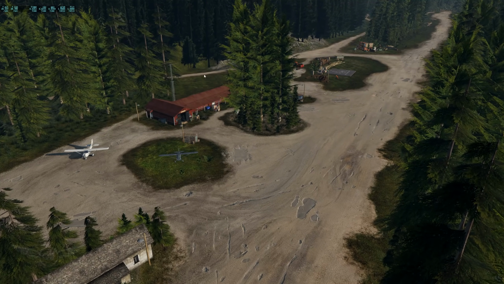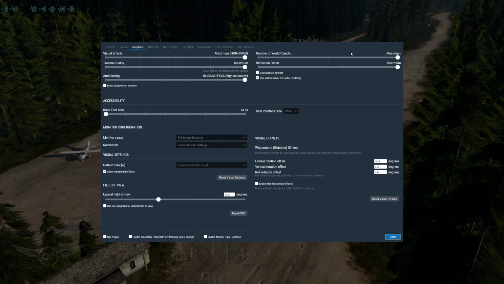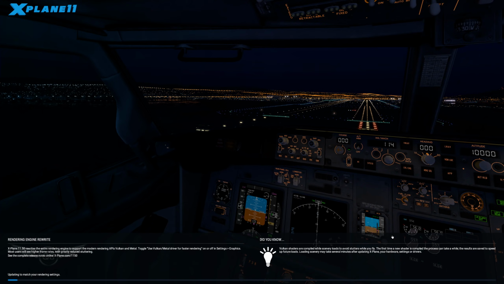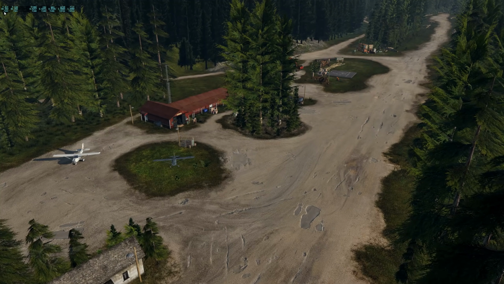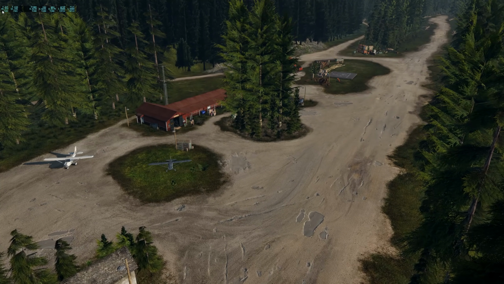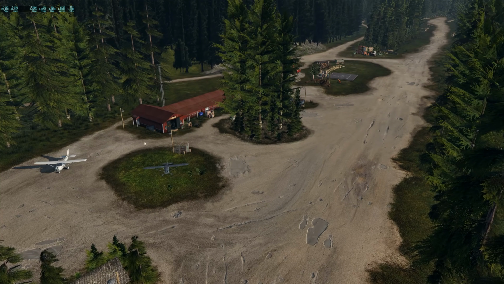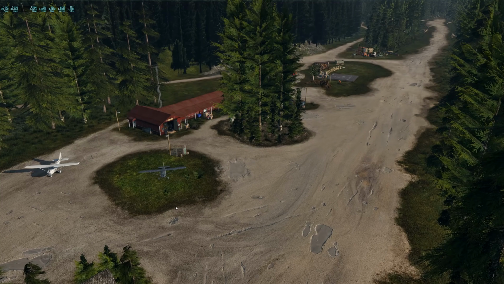Now, what's going to bring this back up to an acceptable level is if we go here and reduce this to 4xSA, FXAA, that should do it. And by the way, if you are running a 4K monitor, you can bring this down all the way here. But I'm using a 2K monitor, so this is the best setting to get rid of shimmers. So here we go, we are updating our settings, and as you can see now, we are back at 44, 45 frames. Yeah, we can still see some shimmers here, but that's perfectly fine.